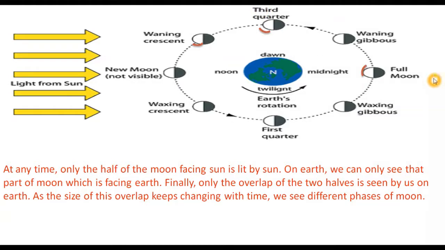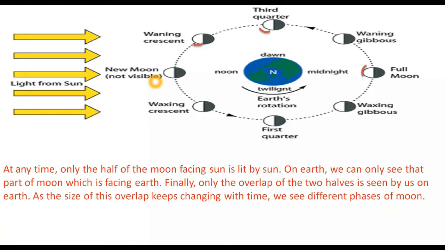So the period of rotation of the moon on its axis and the period of revolution of the moon around the earth is the same. That is why we can never see the back side of the moon. We can only see one half of the moon, the side that is lit by the sun.